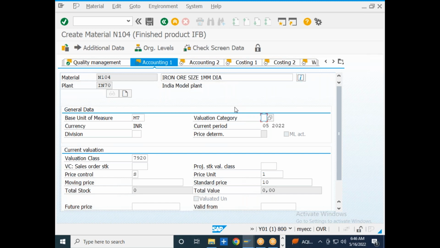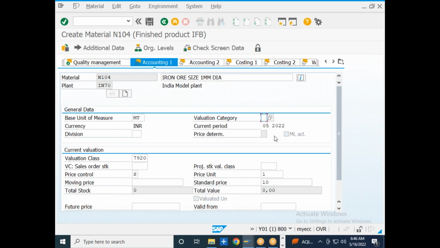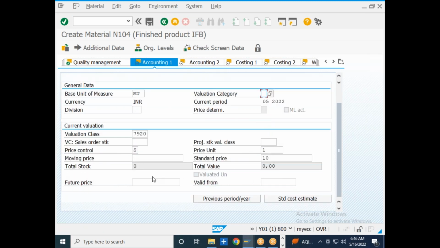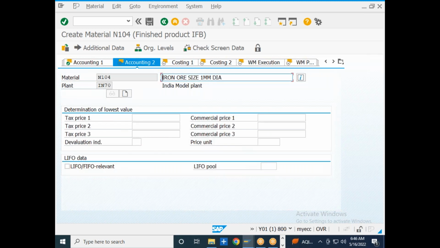Based upon this, we have one configuration known as split valuation configuration that we are going to do later. If your material is a split valuated material, you just need to select a relevant split valuation category over here, but that particular configuration is missing, so I am not able to select anything over here. Okay, so these are the mandatory fields within the accounting view. I will just click on the enter button.